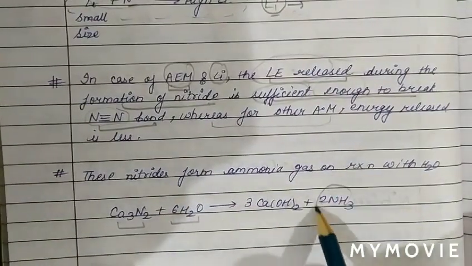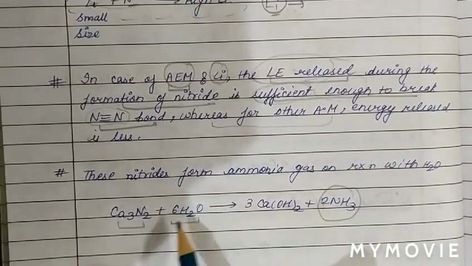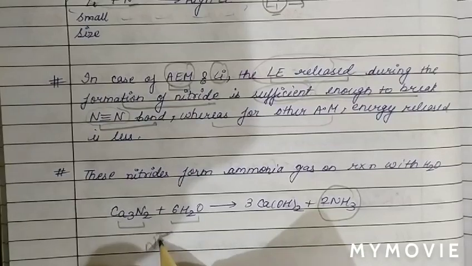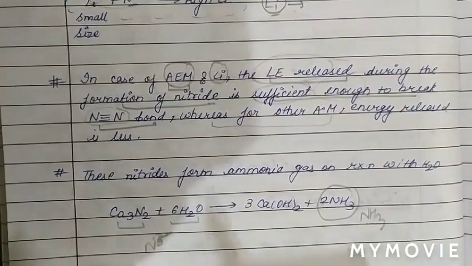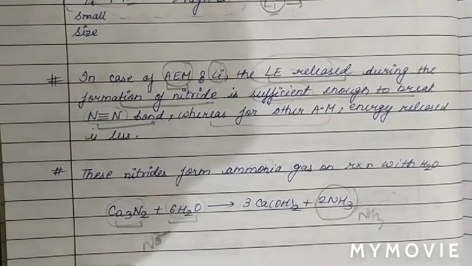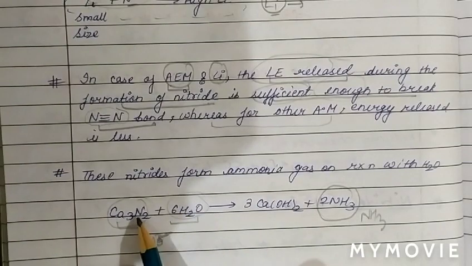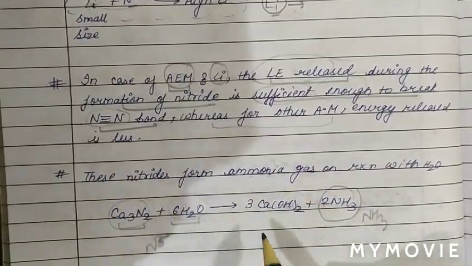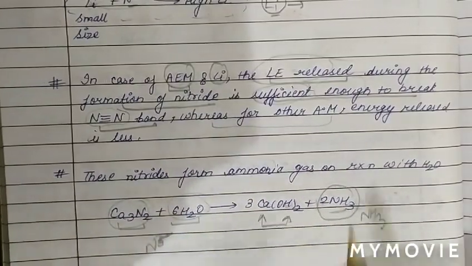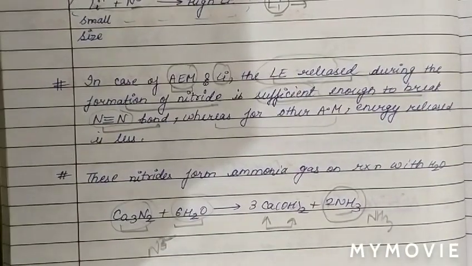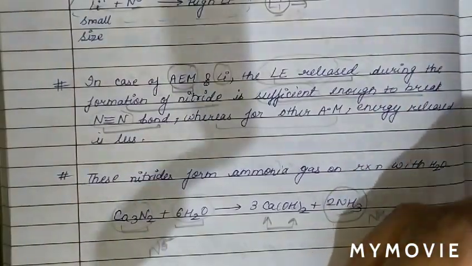Now, these nitrides on hydrolysis give ammonia gas, because the nitride ion present is N3-, and when it combines with hydrogen it forms NH3. So on reaction with water, nitrides give ammonia gas. For example, calcium nitride, when it reacts with water, forms calcium hydroxide with the liberation of ammonia gas.